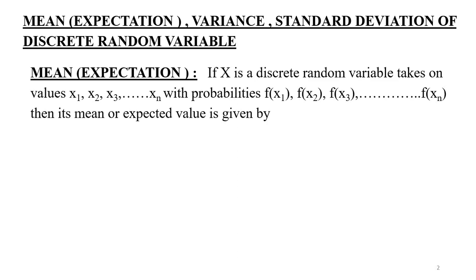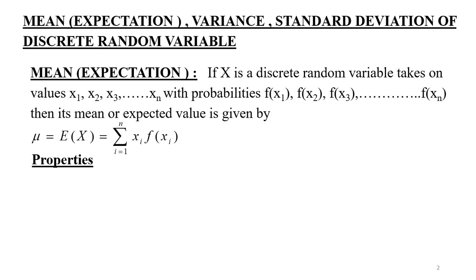If capital X is a discrete random variable which takes on the values x1, x2, etc., xn with the probabilities f of x1, f of x2, etc., f of xn, then its mean or expected value or average is given by expectation of x, which is equal to the sum of the products xi into f of xi. It is denoted by mu or E of x.